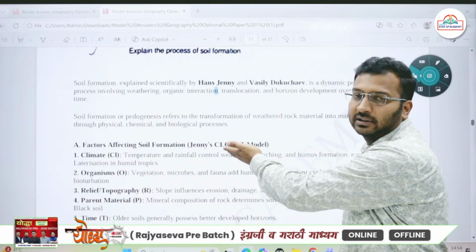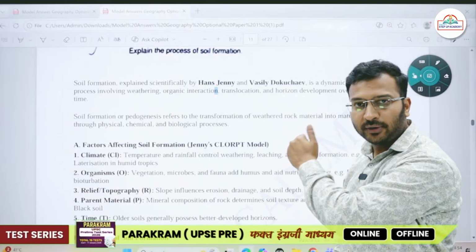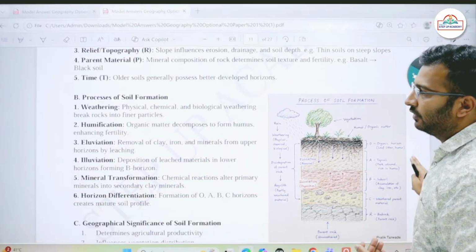First write some factors as well. Okay, that will fetch you extra marks. You are writing the optional paper, so you have to write it a little bit in detail. Then go on to write the process of soil formation.